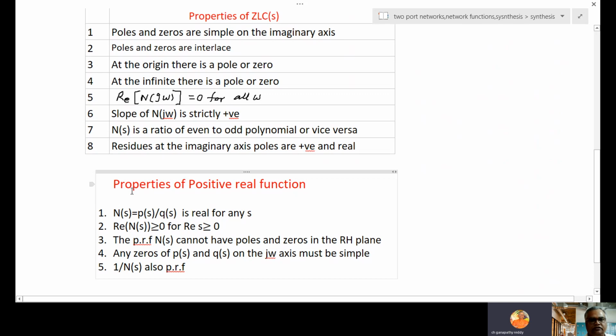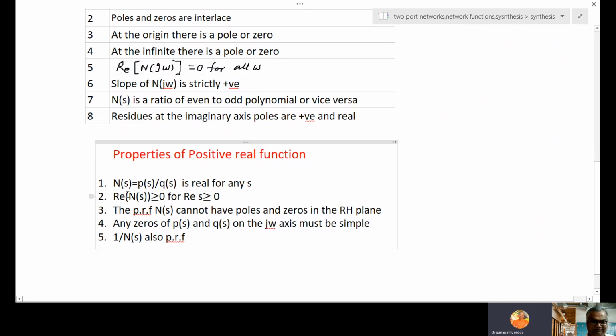Then some more properties of a positive real function. N(s) equal to P(s) by Q(s) is real for any real value of s. So when you substitute an s value, this ratio will give a real number. That's why it's a positive real function.